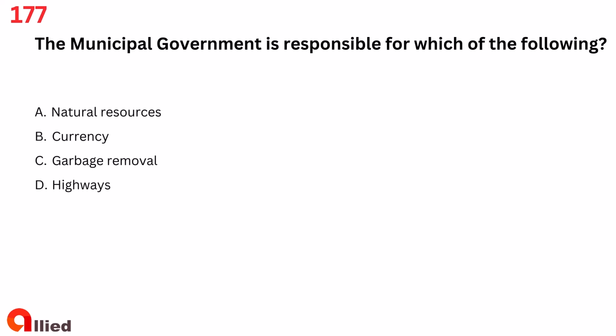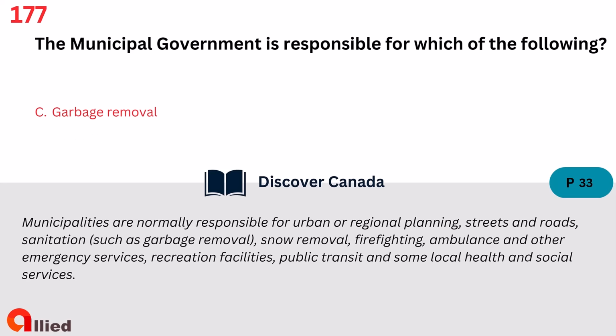Question 177. The municipal government is responsible for which of the following? A. Natural resources. B. Currency. C. Garbage removal. D. Highways. The answer is C. Garbage removal.